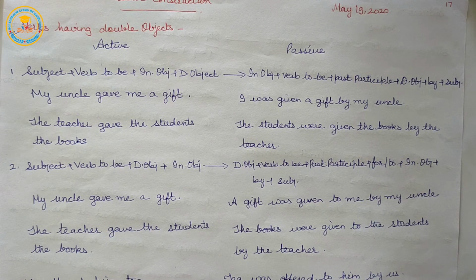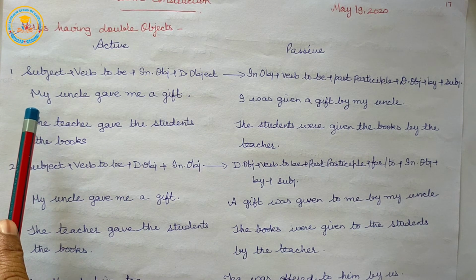So, direct object means non-living objects, and you can say indirect object means living objects. Some verbs have double objects, direct or indirect objects. Direct object, non-living objects; indirect object, living objects. For a verb with two objects, make any object the subject.